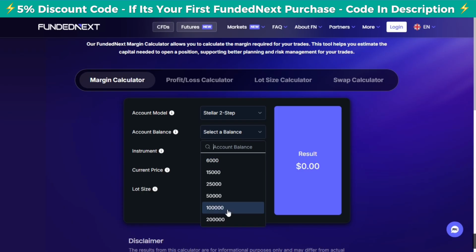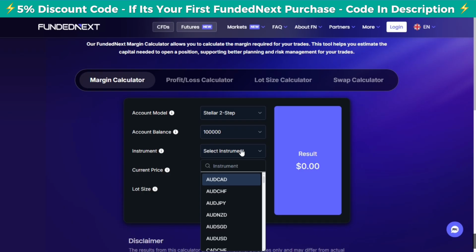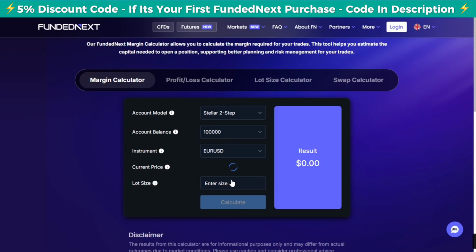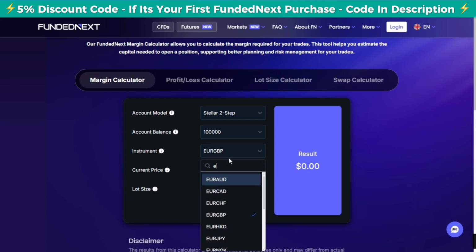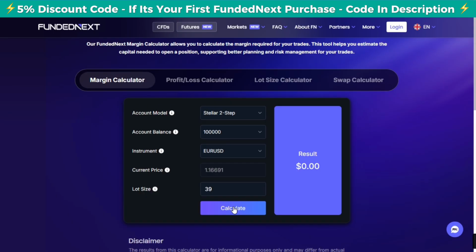So here, I'm going to take an example of a 100K account. Now, let's say that we are going to trade Euro USD. And on this Euro USD, I want to enter a trade that has how many lots? Let's say 39 lot size. So I want to enter a trade that has 39 lot size. And again, this here is Euro USD, not Euro GBP. Let me just change it. Okay, so now I'm going to calculate here and see whether my 39 lot trade will violate my margin rule or not.